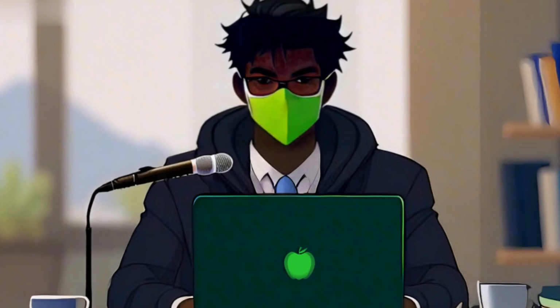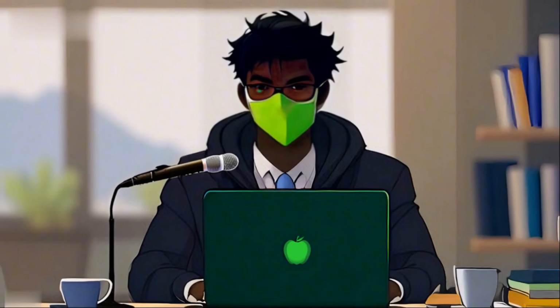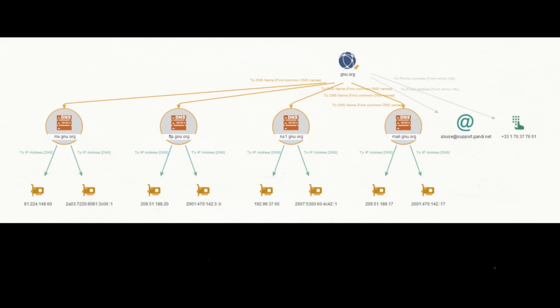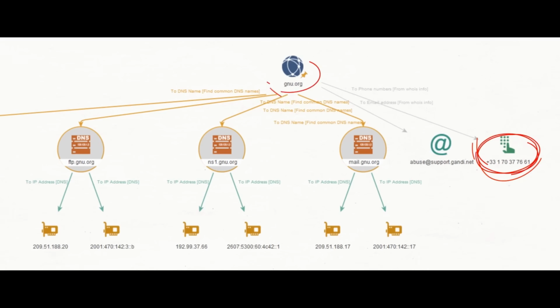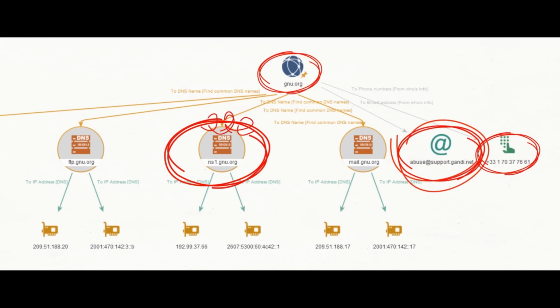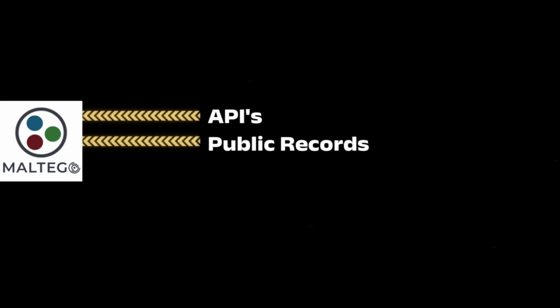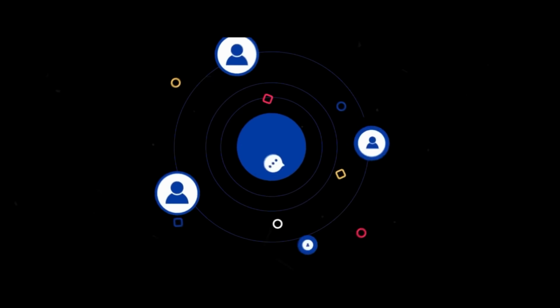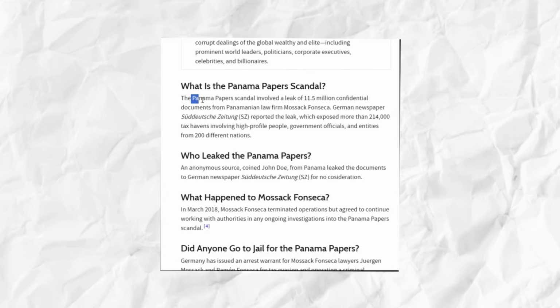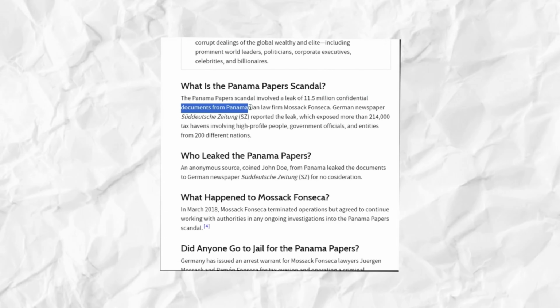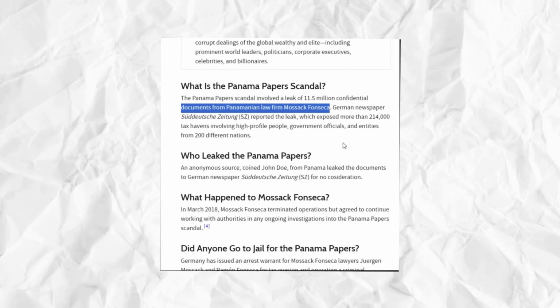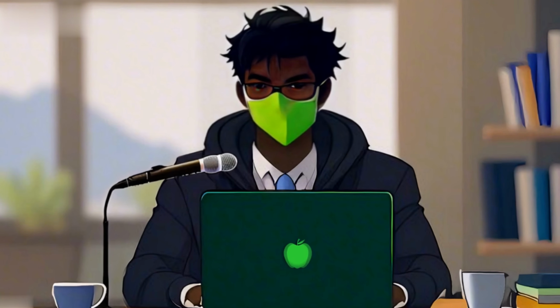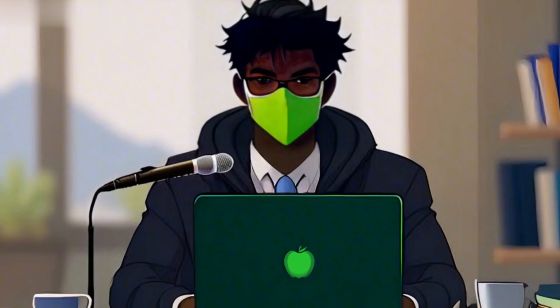Now, let's take things up a notch with a visual representation tool, Maltego. Maltego is a powerful data visualization tool that creates relationship graphs. It connects dots between people, organizations, domains, email addresses, social media accounts, and whatnot. Maltego pulls data from APIs, public records, and online resources, then organizes it into a visual network graph. These graphs can show connections between entities that would otherwise be hard to spot. For example, in the Panama Papers scandal, investigators used similar graph-based OSINT tools to map out how offshore accounts were connected to shell companies and high-profile individuals. Ever felt like you could be the next Sherlock Holmes? Well, with Maltego, you kinda can.